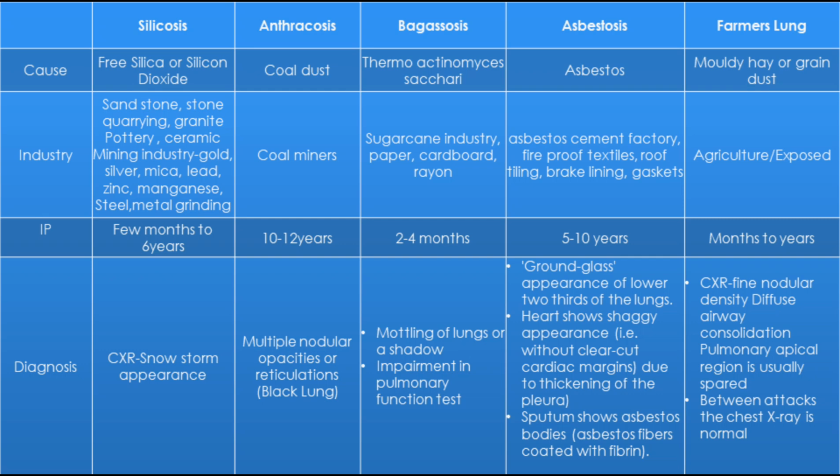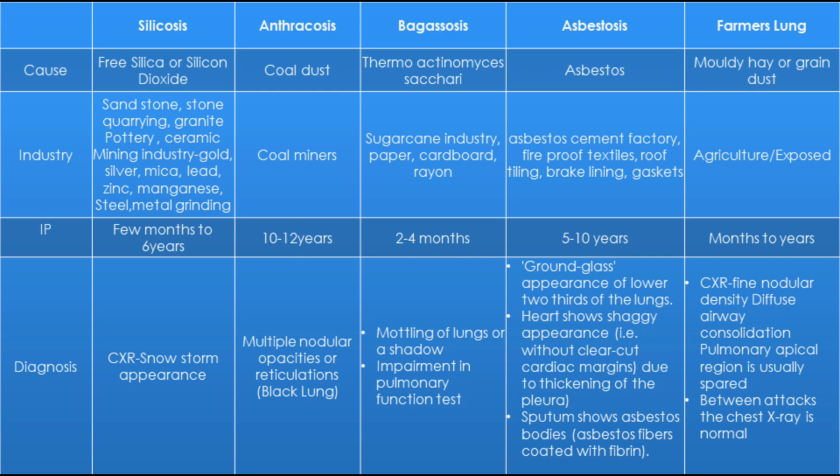It is the commonest form of pneumoconiosis. Silicosis is caused by the inhalation of free silica particles or silicon dioxide. The exposure can pass unnoticed because it is odorless, non-irritant, and insoluble. There are certain industries associated with a higher risk of developing silicosis, like sandstone, stone quarrying, granite, pottery, ceramic, mining industries like gold, silver, mica, lead, zinc, manganese, steel industry, and metal grinding.